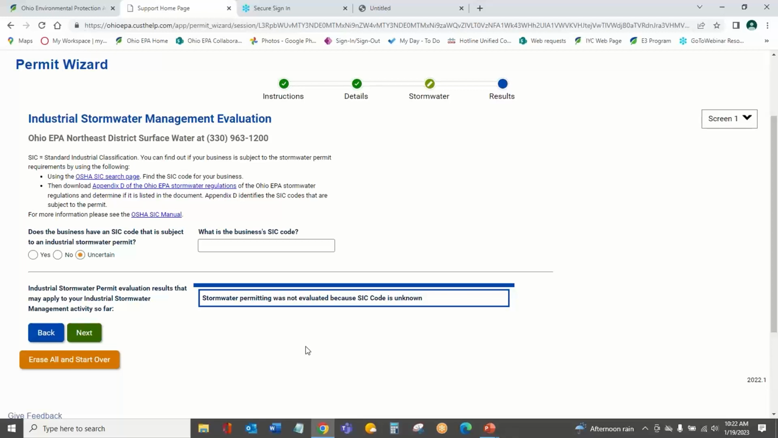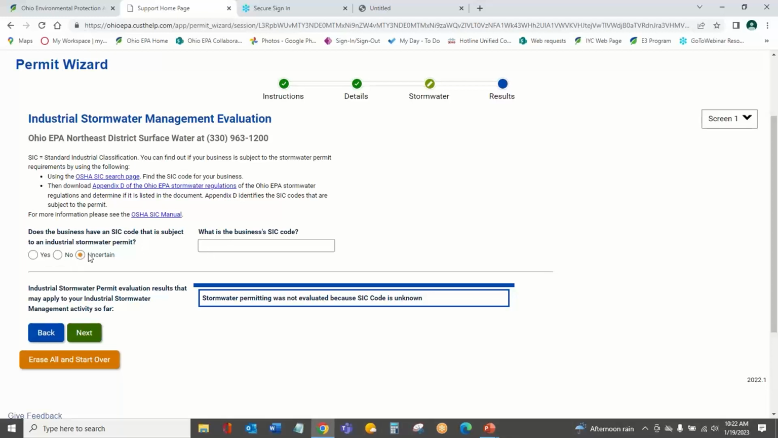This starts with the SIC code. It talks about where to find it using the OSHA SIC search page. It provides that link for you to go looking there. And then it also provides the link to Appendix D of Ohio EPA stormwater regulations to determine if your SIC code is subject to the permit or needs to be evaluated for whether or not you need that permit. So the first question is, what is your SIC code?